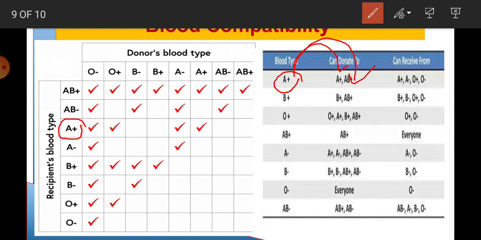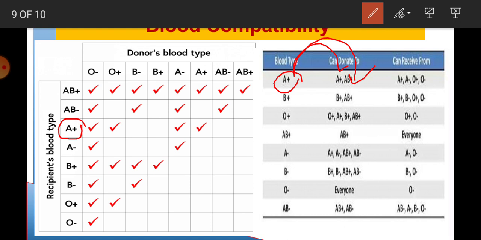O positive has no antigen and might not cause any problem. O negative has no antigen, A or B, so it will also cause no problem.